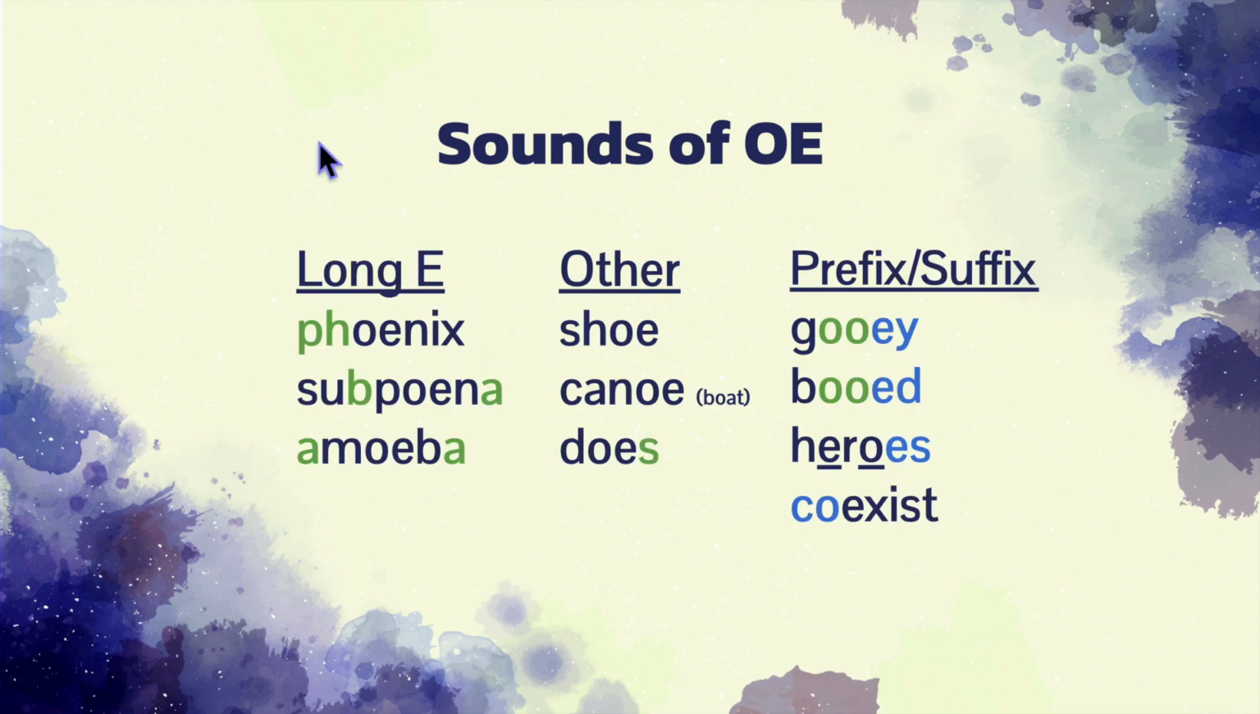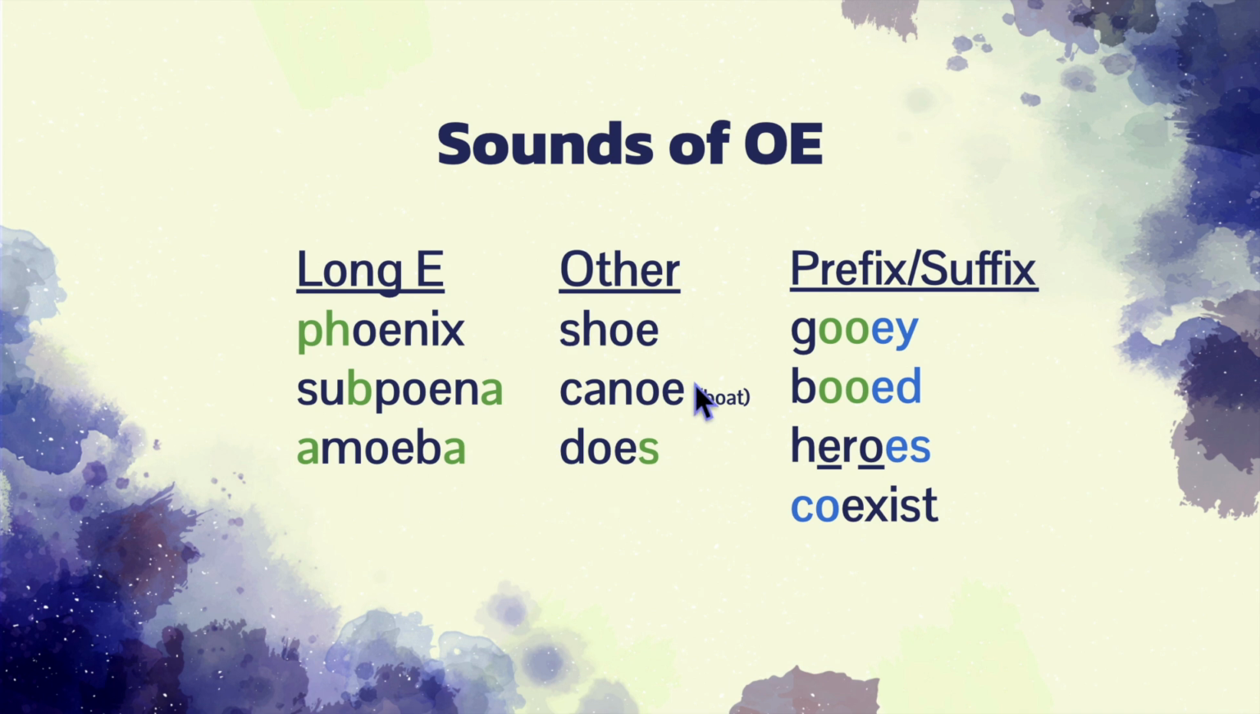There are some words where OE has another sound. In these words, the O and E together have a long E sound. PH says F, so this is Phoenix. This B is silent, and A at the end of these words schwas, so this is subpoena. This A will also schwa, and amoeba.